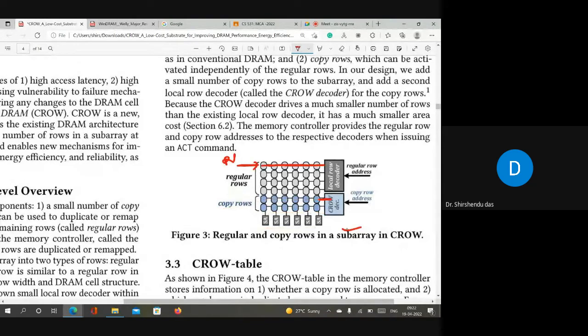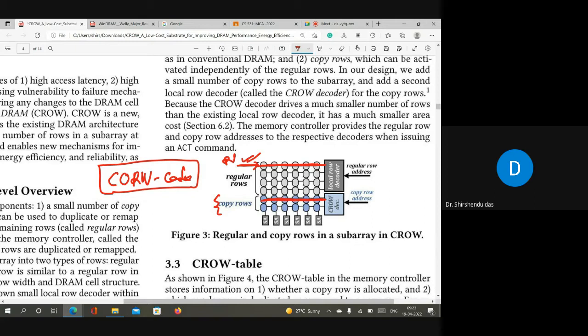The main contributions of this paper are three. The first contribution is called CROW-cache, I think. In CROW-cache, they use the copy rows as a cache, not exactly a cache memory, but some kind of cache. What is the purpose of this? Whenever a row is activated, a copy of this row will also be placed here. So if they activate this row, a copy of this row will be created here also. Now there are two copies of this row.